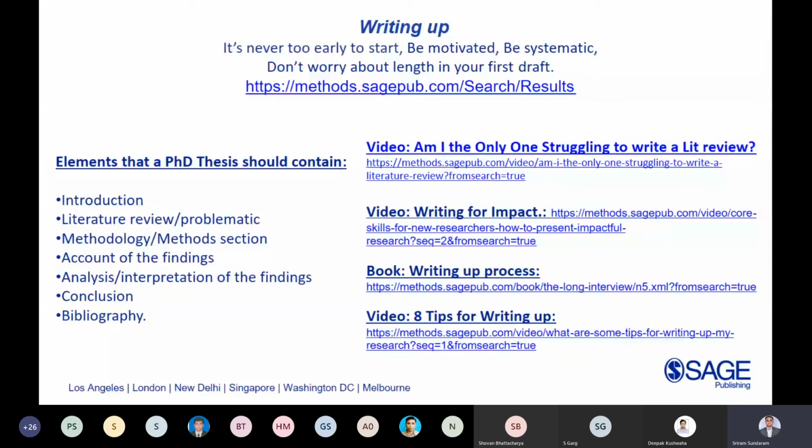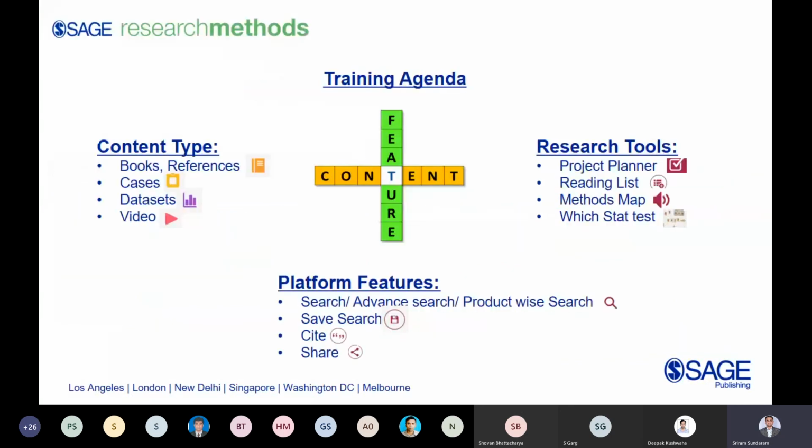There are different types of content available in the platform. Dictionaries will help you find definitions, and encyclopedias, books and reference materials will help you read completely about the topic you are working on. Then there are case studies written by scholars on why a particular method was followed, and you have data sets to practice different types of methods. And of course, Which Statistics Test is a very short, effective tool which will help you identify which statistics you should use in your research. So overall, you have seen books, references, cases, data sets, and video, the different content types.